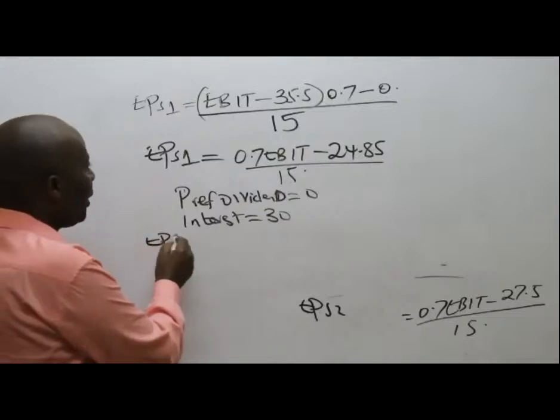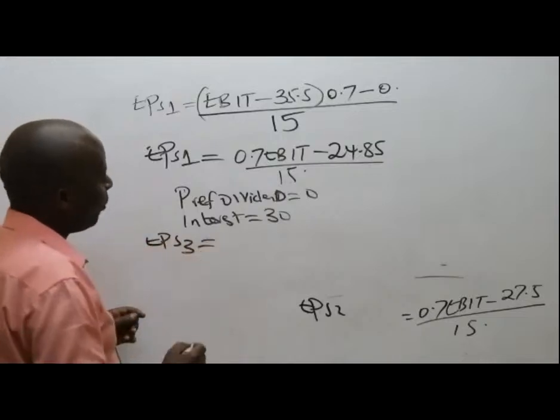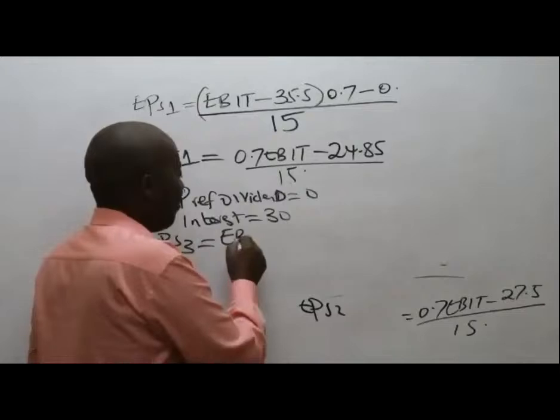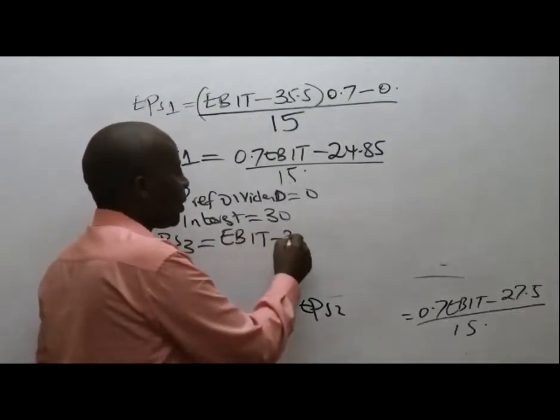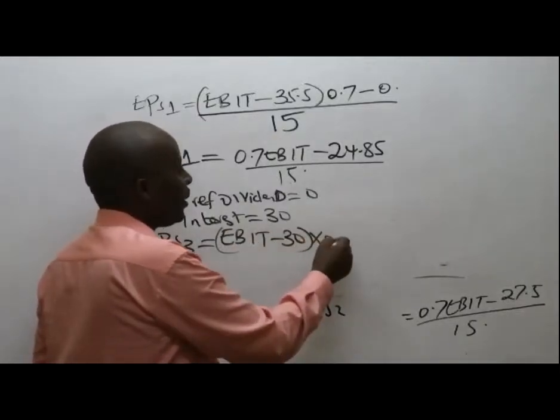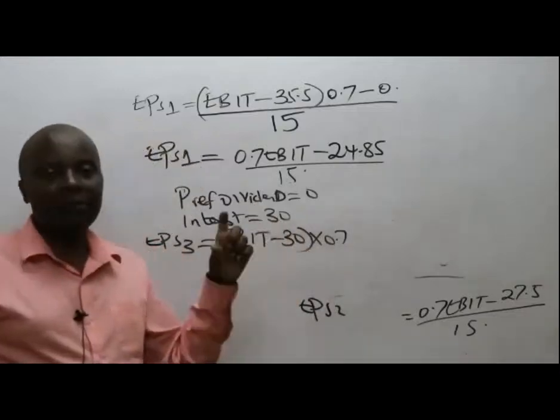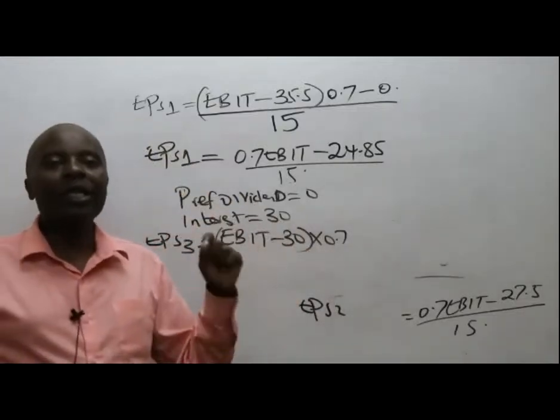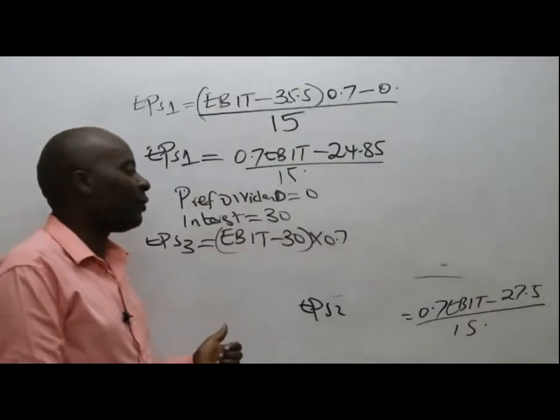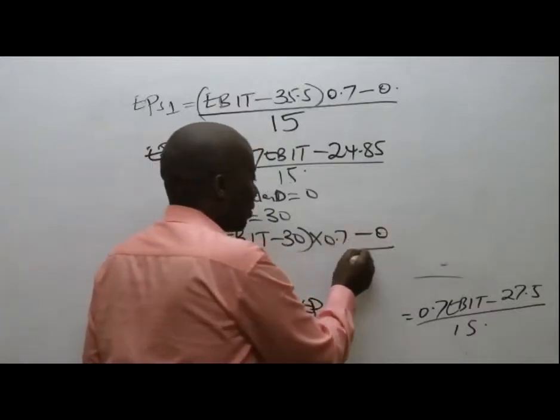Give us EPS 3. So EPS 3 will be equal to EBIT minus interest, which is 30, multiplied by 0.7 because of our tax being 30%. So 1 minus 30% is 0.7. Preference dividend, nothing like that, so 0.